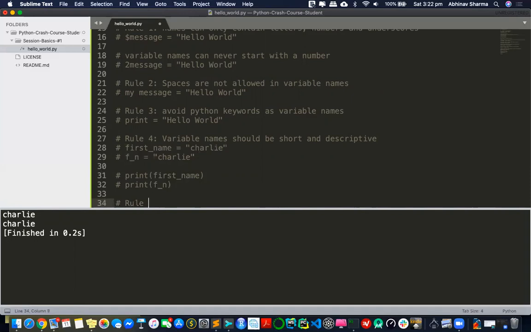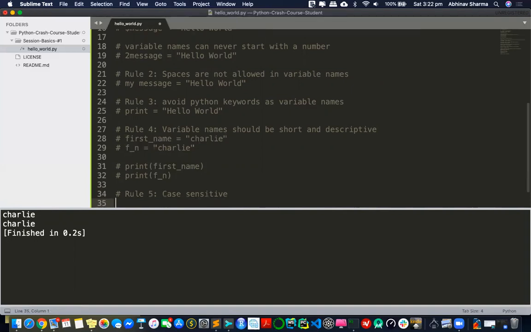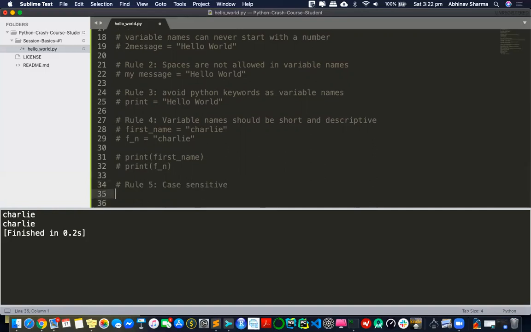Now the last rule is case sensitivity. This is very important. If you have worked on other programming languages, you must have seen case sensitivity everywhere, and it's also in Python.